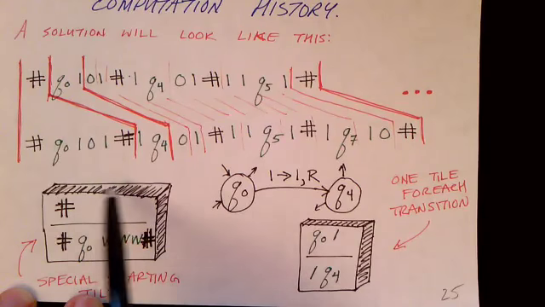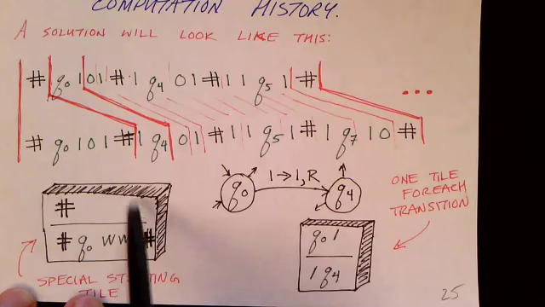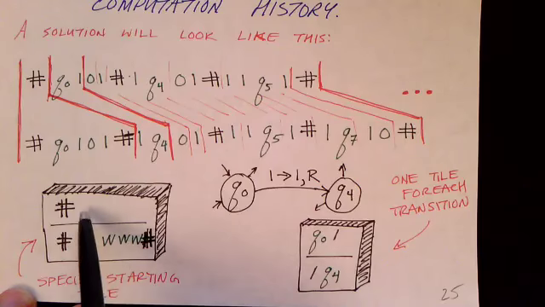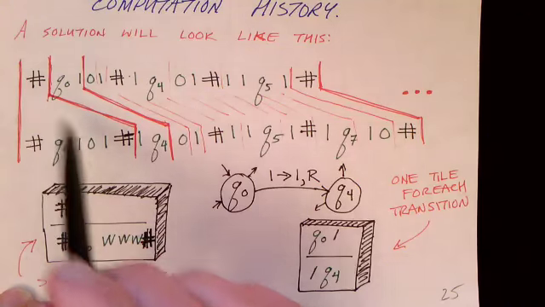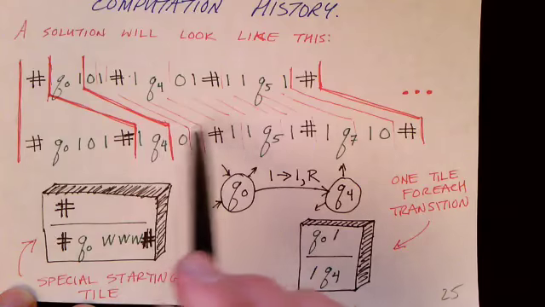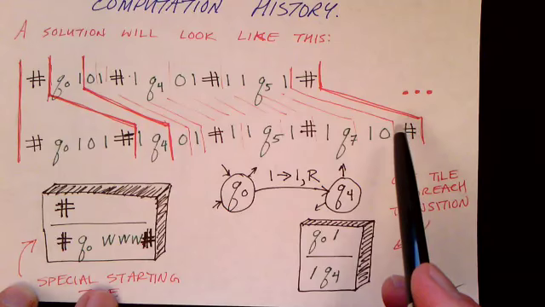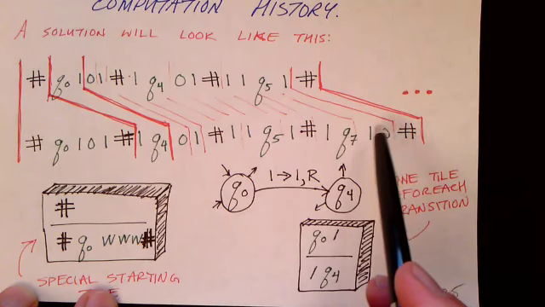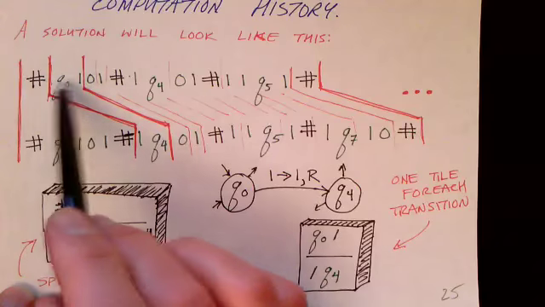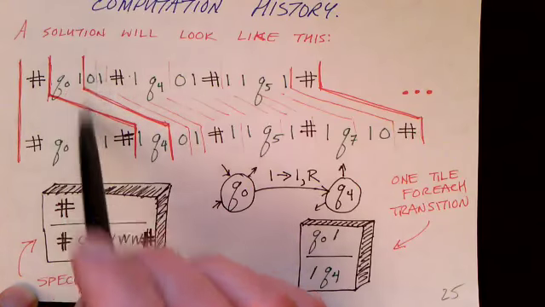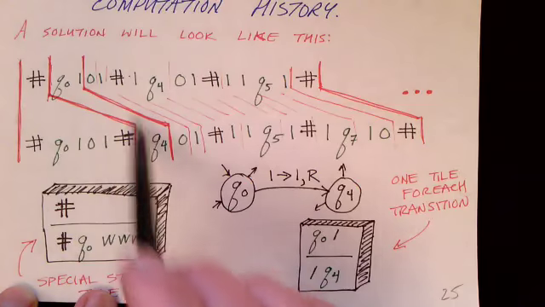So we're going to create a bunch of tiles. One of those tiles is going to be the special starting tile, shown here. And here is the beginnings of a solution to the post-correspondence problem that we're creating. And notice that the string on the top exactly matches the string on the bottom.